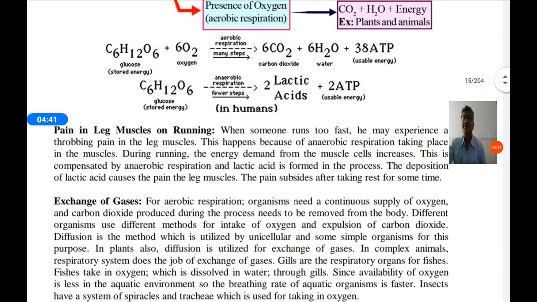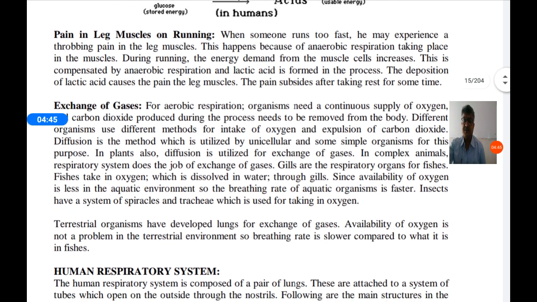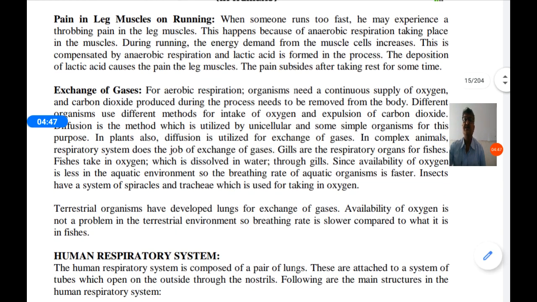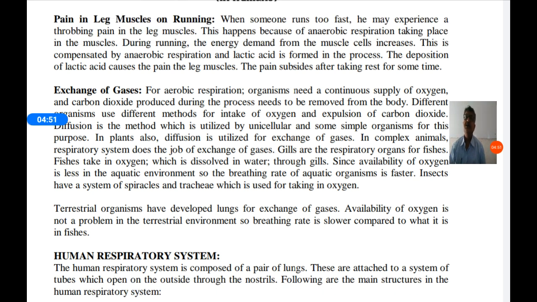So we studied anaerobic respiration in human beings, in muscle cells. When we run fast or when we work hard, our muscles start paining. That pain is due to the production of lactic acid in muscle cells.